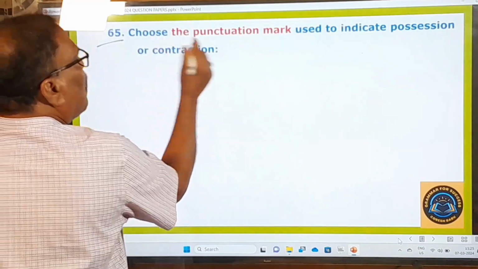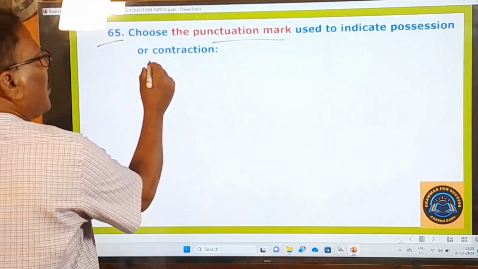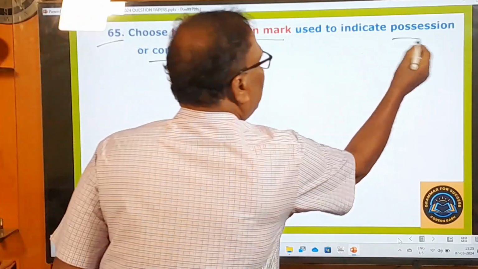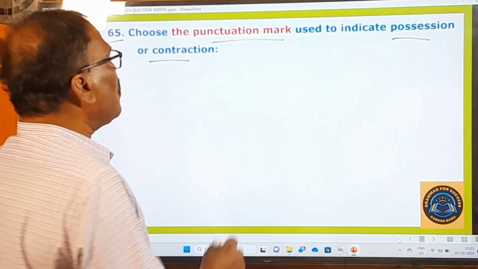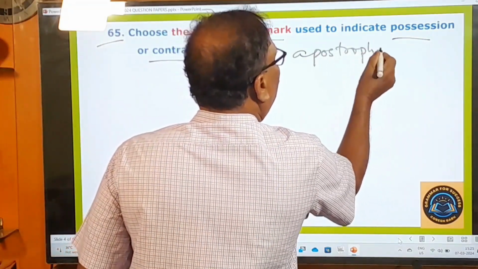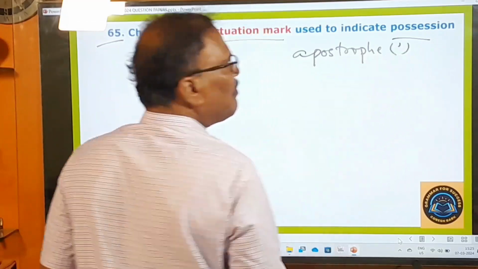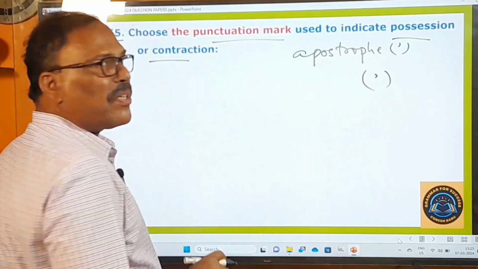65th question. Choose the punctuation mark used to indicate possession or contraction. For both possession and contraction, we use only the apostrophe. All of you know very well, this mark is called an apostrophe.